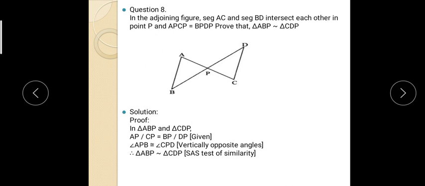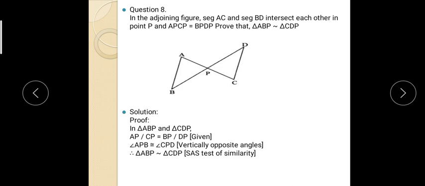Very simple question. Why simple? Now see, already given that these two triangles have sides in proportion. If you are observing these two triangles ABP and CDP, AP upon PC is equal to BP upon PD. This is given, and angle APB is equal to angle CPD, vertical opposite angles, and therefore by these two conditions these two triangles are similar by SAS test. Half of the answer is already given in the question.